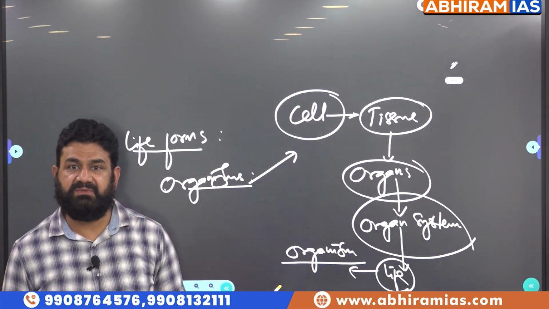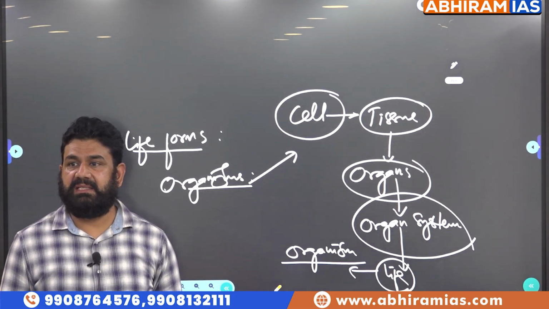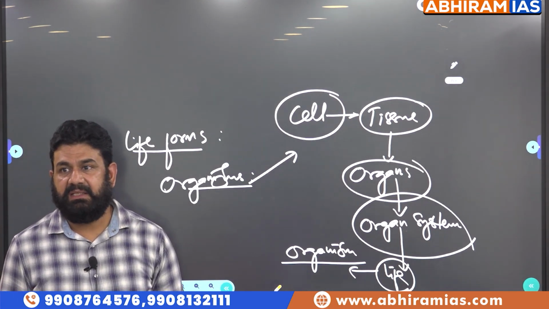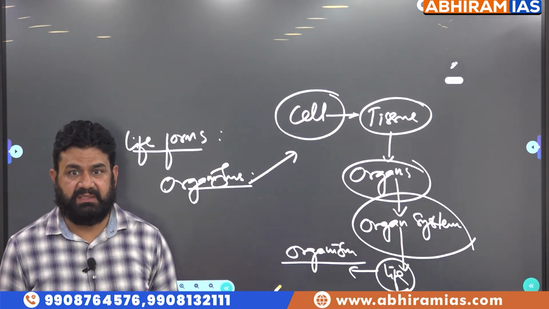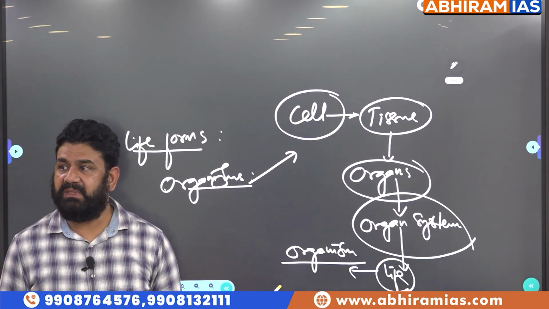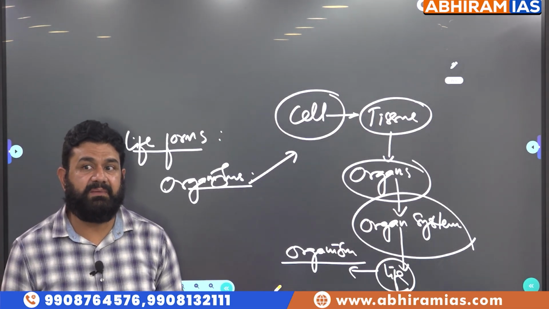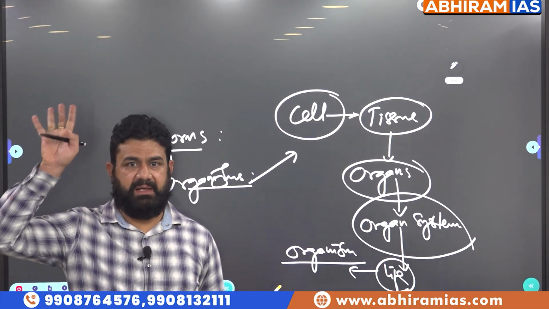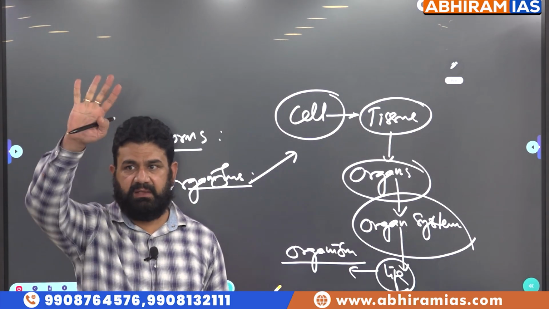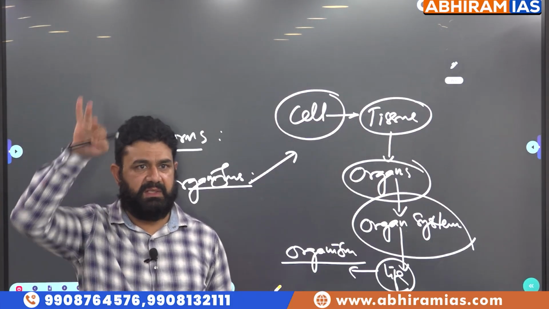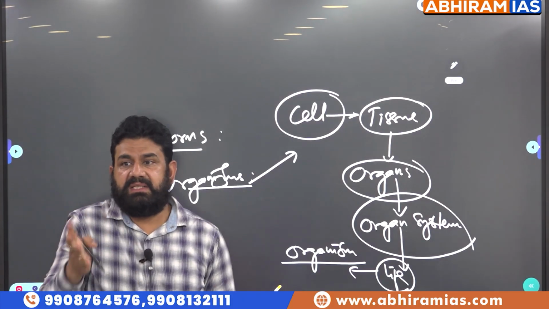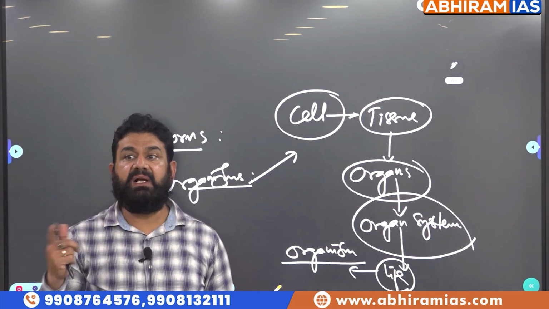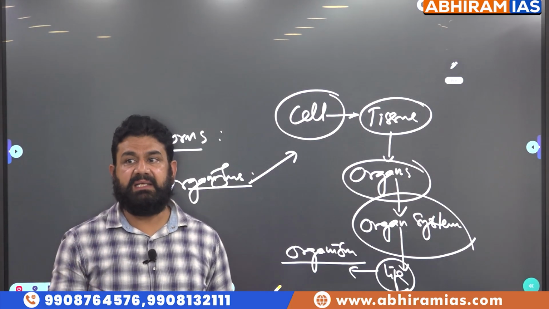That is why R.H. Whittaker could not place virus in any of the 5 kingdom classification. You know the 5 kingdom classification? What is the 5 kingdom classification proposed by R.H. Whittaker? Number 1 is Monera, prokaryotic, unicellular. Protista, eukaryotic, unicellular. And then kingdom Fungi, then kingdom Plantae and kingdom Animalia.